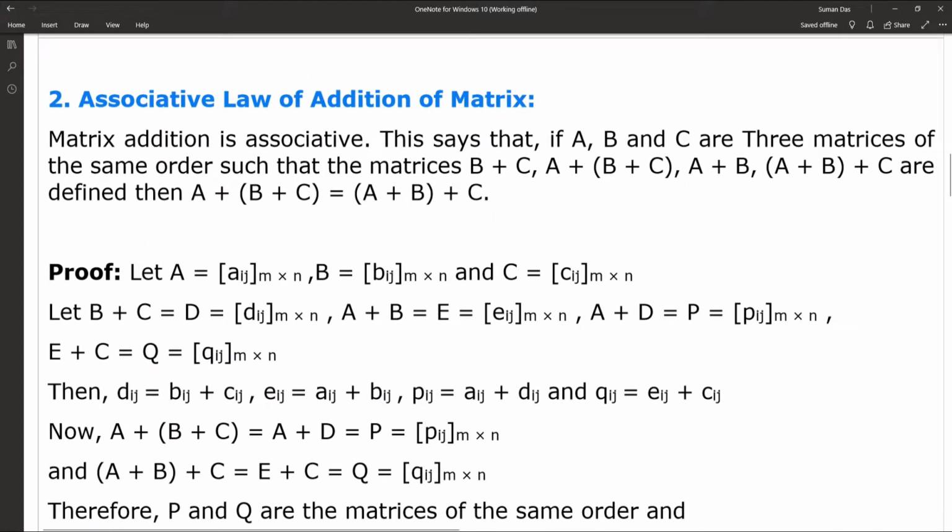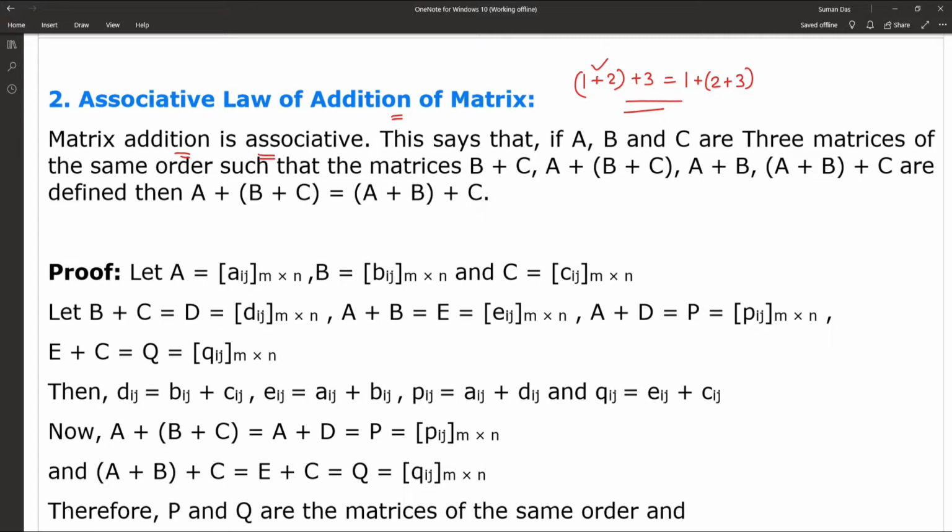The next one is known as the associative law of addition of matrices. Once again, if we consider the plus operator, 1 plus 2 plus 3 is equal to 1 plus 2 plus 3 with the grouping changed. If that is true, the plus operator follows the associative law, and matrix addition is also associative.